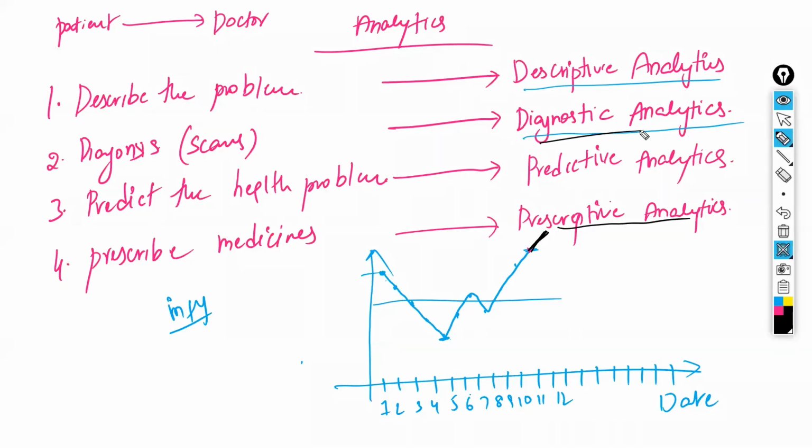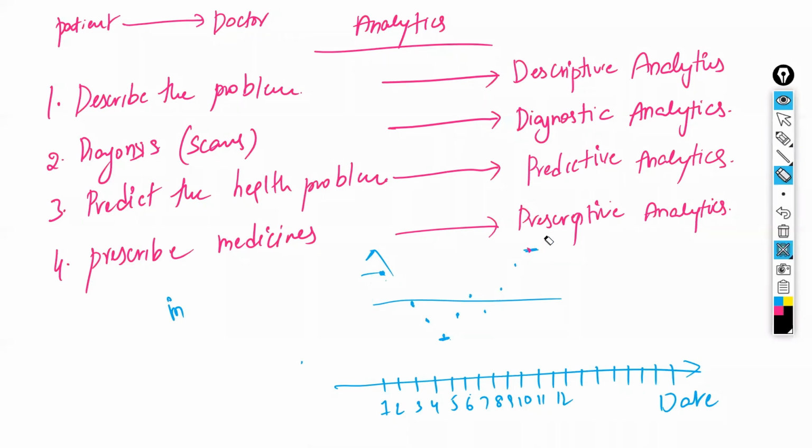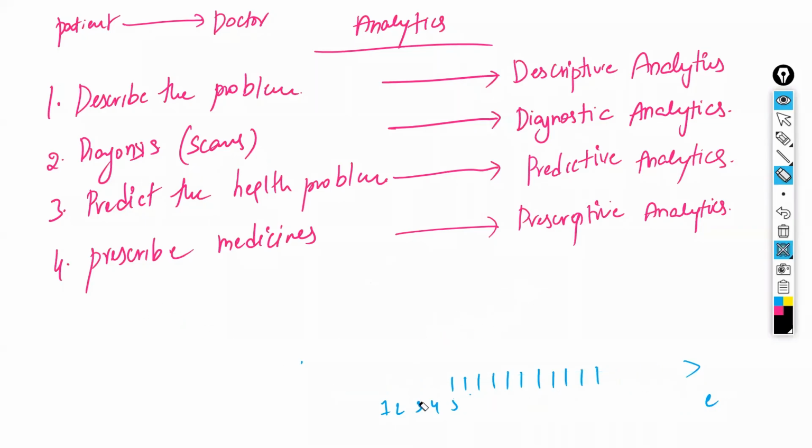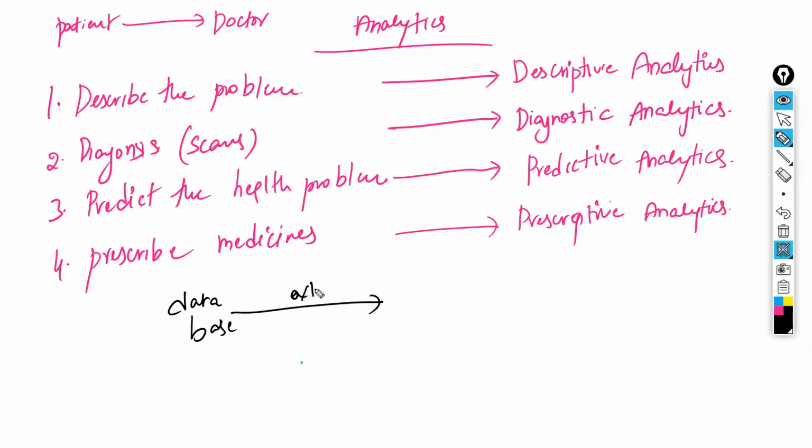Is it clear? So here we are going to do these 4 types of analytics: descriptive, diagnostic, predictive, and prescriptive. For doing all these 4 types of analytics, we have to get the data first. The data will be in the database. From the database, you have to extract the data. As a data scientist or data analyst, this is your first work.